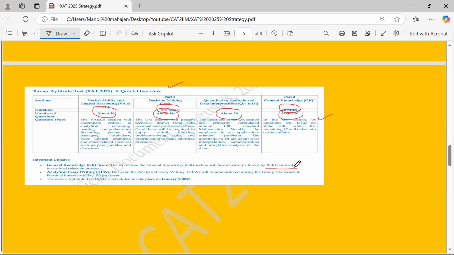Now, one more thing they have done from this year is that the article and essay writing would be done during the group discussion and the personal interview. So it is not going to happen along with the XAT paper. So that is one relief for the XAT aspirants. And you already know that the paper is going to be on January 5, 2025.